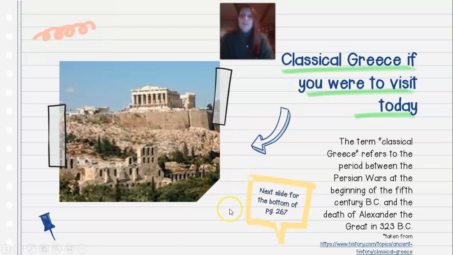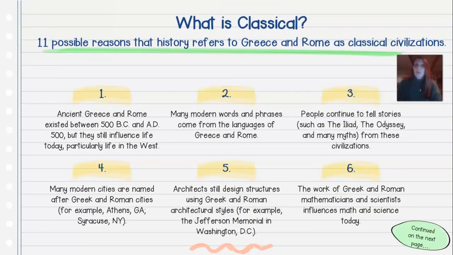Okay? So the next slide will be for the bottom of page 267. So what is classical? If you look at the bottom of page 267, there's that question there. It talks about classical. What is classical? 11 possible reasons that history refers to Greece and Rome as classical civilizations. These aren't in any specific order. These are just 11 things. So I should say number 1.